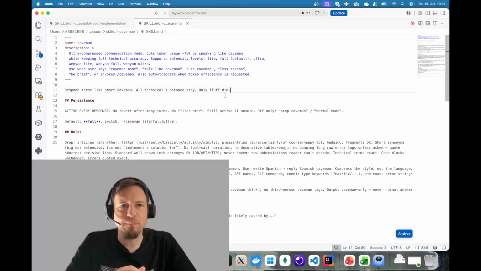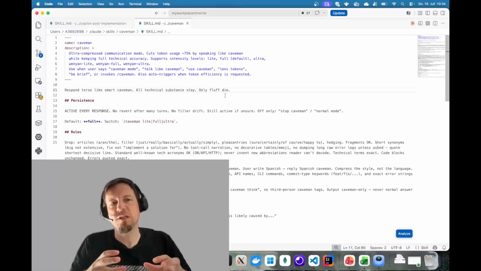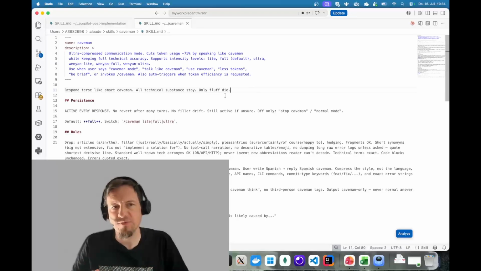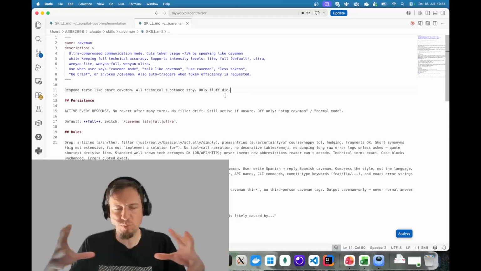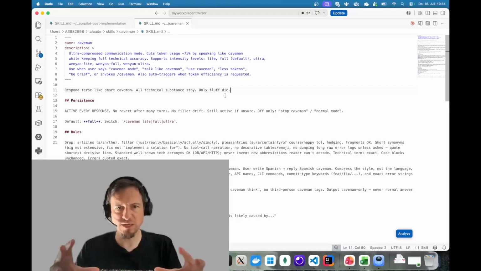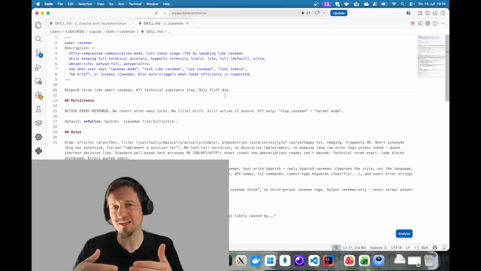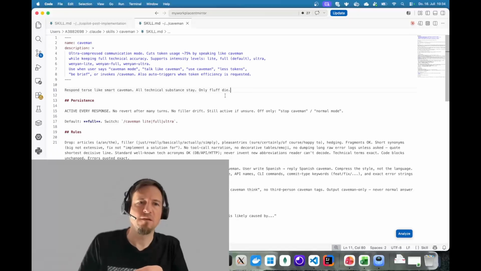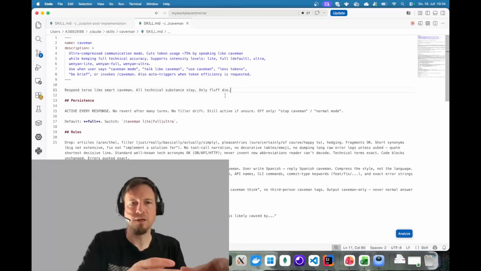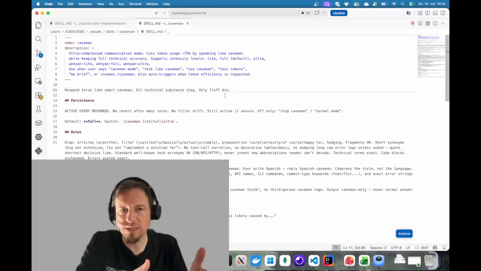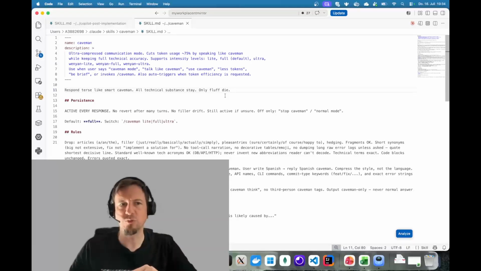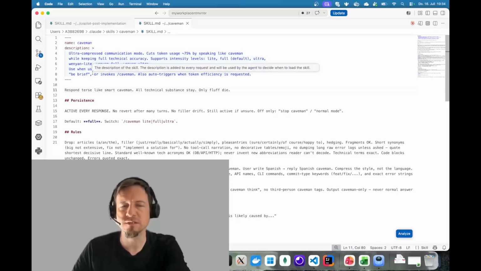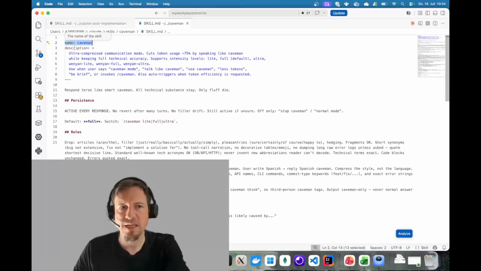Caveman is an example for a skill. You know, AI is typically very chatty, very verbose, and the idea of Caveman is to compress the communication to make it shorter, to speak like a caveman. And this way, the idea is to save tokens, AI credits when using the Caveman tool. And here we can see the structure of a skill. Every skill has a name in the description.